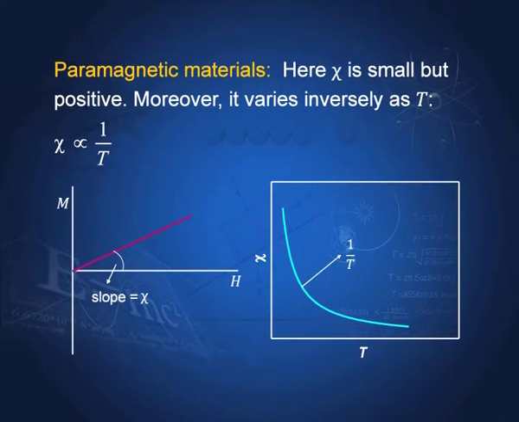In diamagnetic materials, chi was small but negative. Here chi is again small but positive, and it varies with T as 1 by T. This has very important implications we shall study later. This varies as 1 by T, and M is again proportional to H. The straight line shows that, and the slope is again equal to chi, the susceptibility.